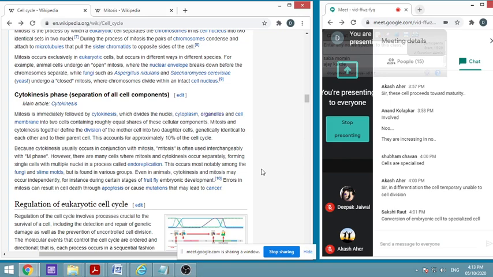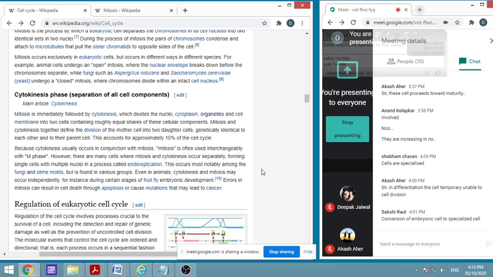These microtubules provide channels, and through them the materials are polarized from one pole to the other. Once that is done, the cytoplasm separates, and the mother cell becomes two daughter cells, which are genetically identical to each other and to the parent cell.